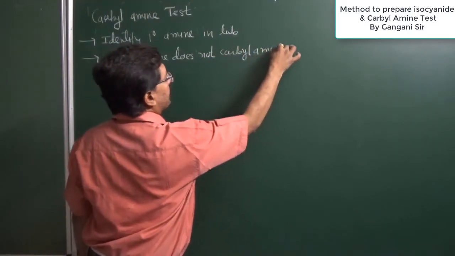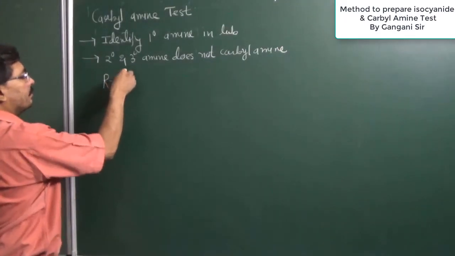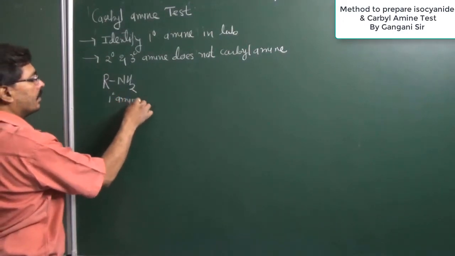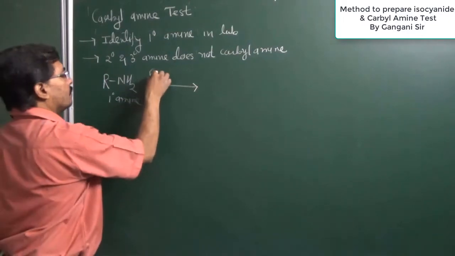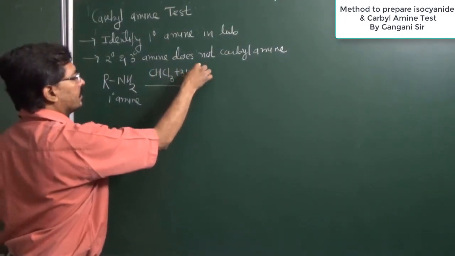Now in the carbylamine test, we have taken this primary amine. This primary amine is allowed to react with an alkaline solution of chloroform. Now the chloroform solution we have prepared in potassium hydroxide.